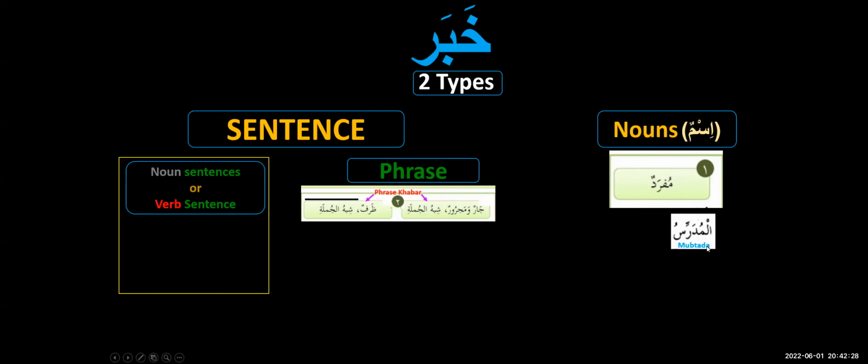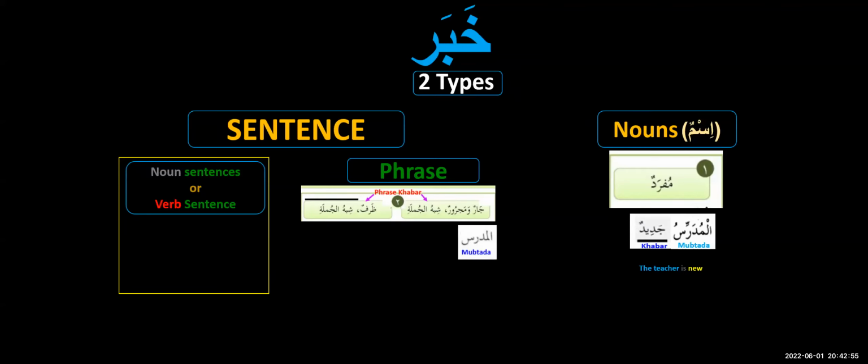Al-Mudarrisu is our mubtada. If I say Al-Mudarrisu and become quiet, you are not happy. You have an urge to know more because my pause is not a correct pause. I should have completed it; you will say it's incomplete. But if I say Al-Mudarrisu Jadidun, you are happy now. The translation is: the teacher is new. So al-mudarris was the mubtada, jadid was the khabar. This is one type of khabar, when the khabar consists of only one word.